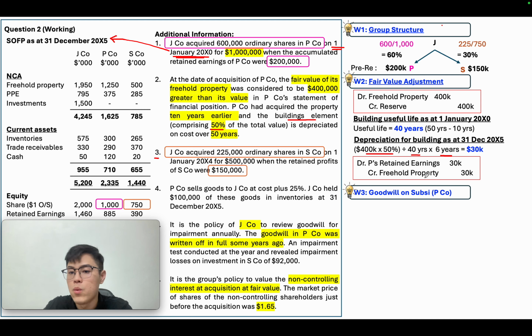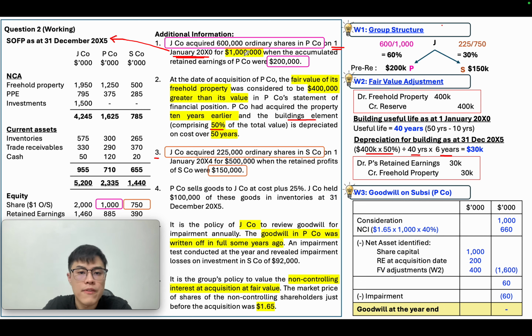Now, working number 3, goodwill. So for goodwill, we have our consideration, where the company paid 1 million to buy the company. Then NCI: we have our total value of P at 1,000 units. Since you hold 60%, another 40% belongs to NCI, times the market value of the NCI, because they say NCI is valued at fair value.